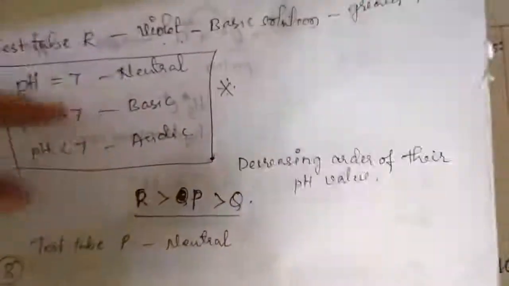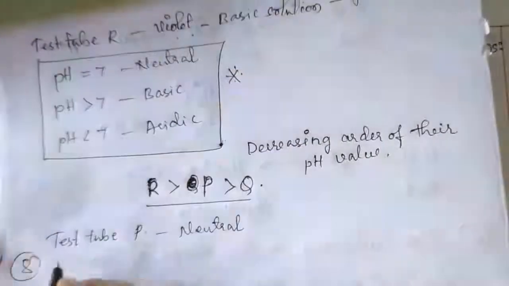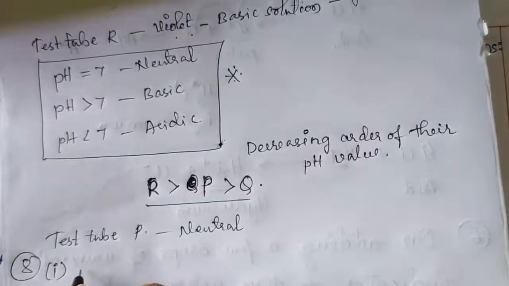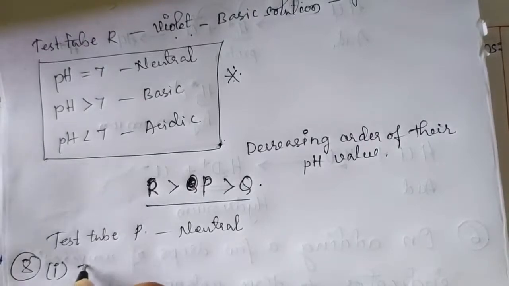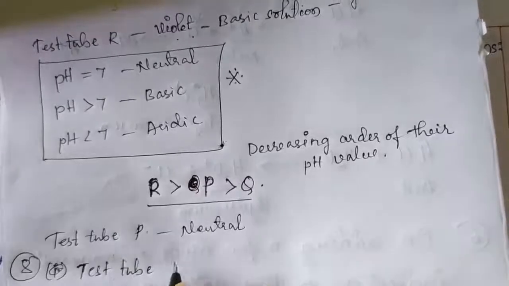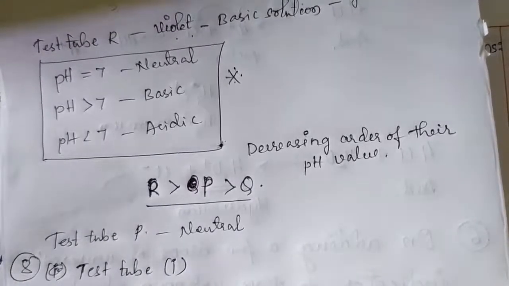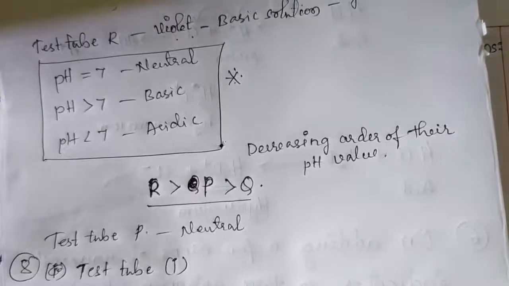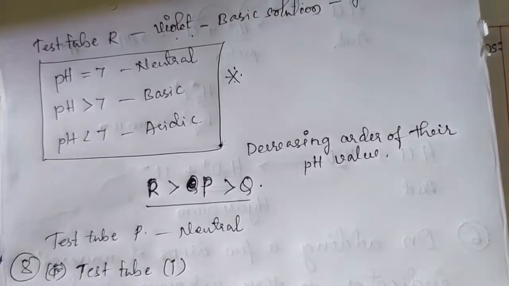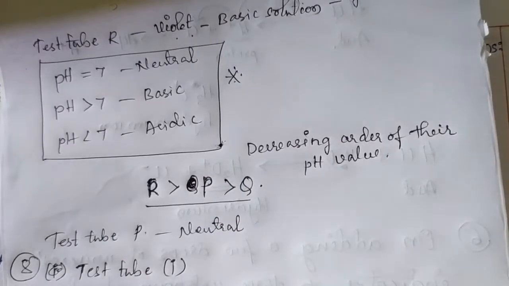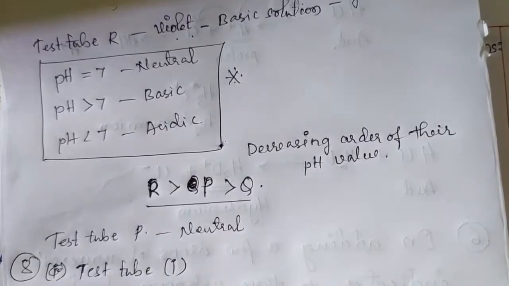Okay, children, see here. They have taken 4 test tubes: test tube 1, test tube 2, test tube 3 and test tube 4.